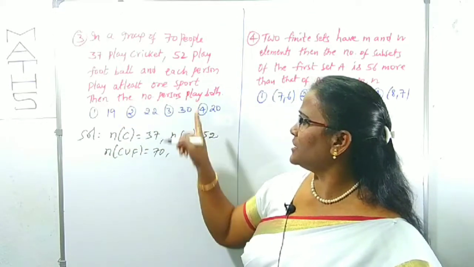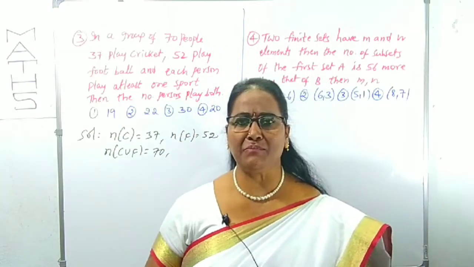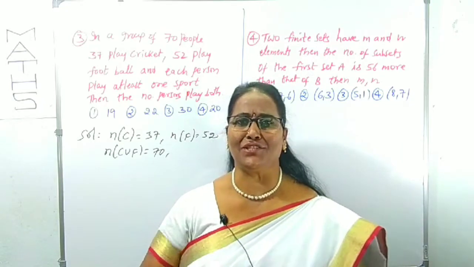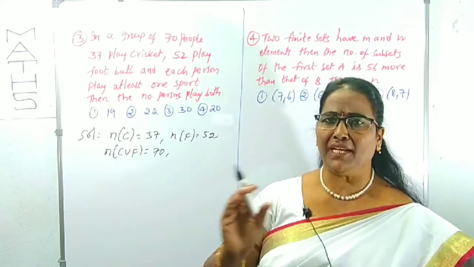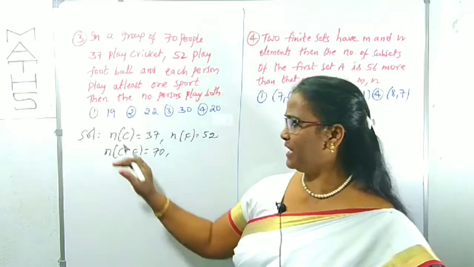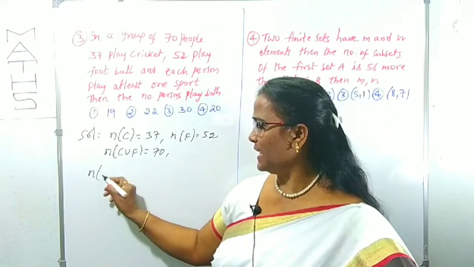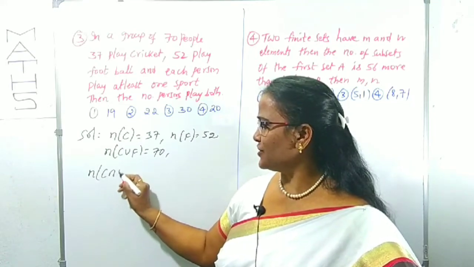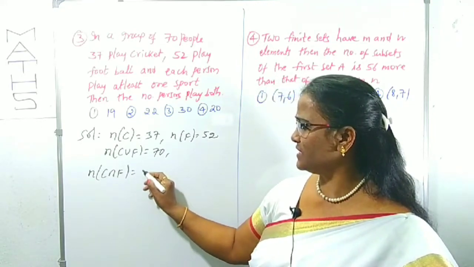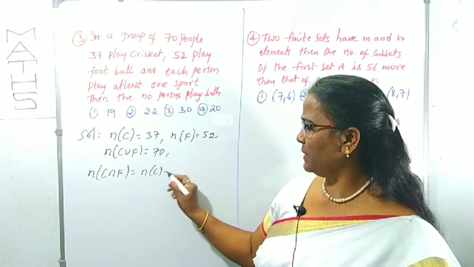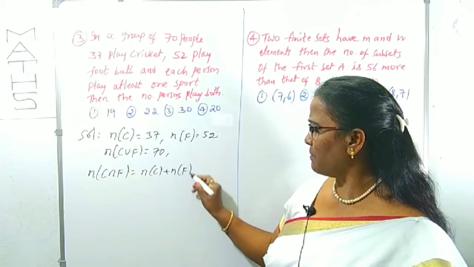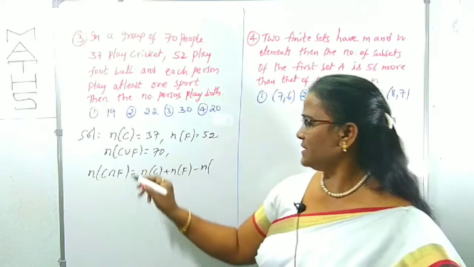And next, the number of persons who play both. Number of persons who play both means what? Intersection. Both of them means A intersection B we want. In place of A, B, we have taken C and F. Indirectly we want n of C intersection F. You know n of C union F you can write as n of C plus n of F minus n of CF.